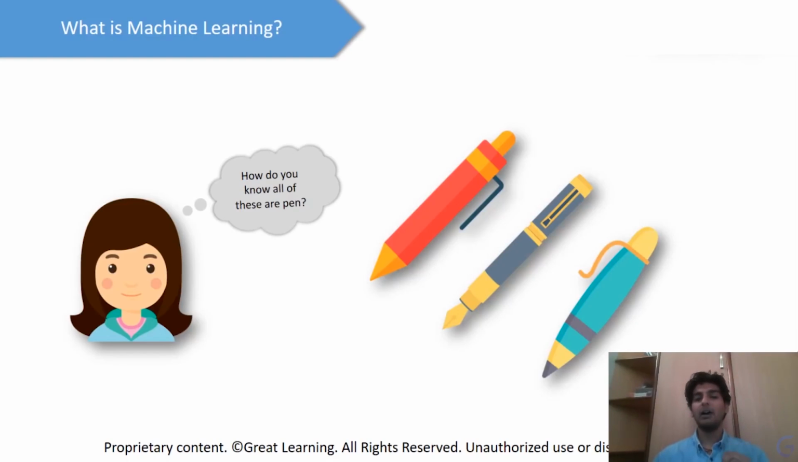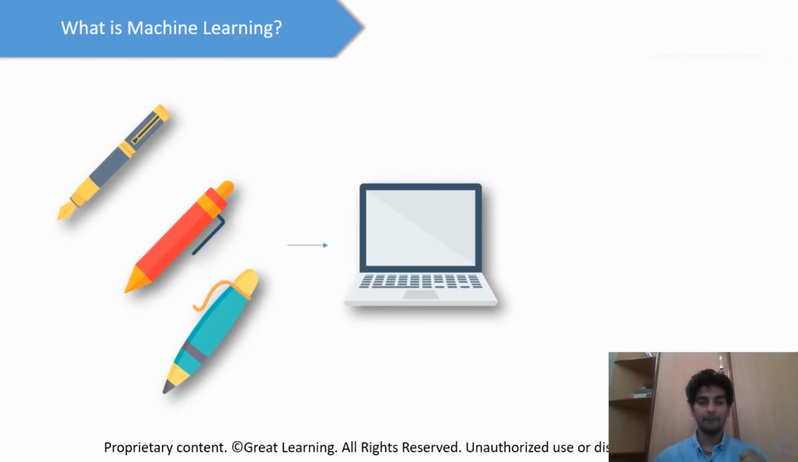Now, what about a machine? As I've told you, how do you know all of these are pens? Because your brain already learned all of these features associated with the pen, and whenever your brain encounters a new pen, it knows that it is a pen. Now, instead of giving this image of a pen to a person, if I feed this image of a pen to a machine, how will a machine be able to identify that this actually is a pen?